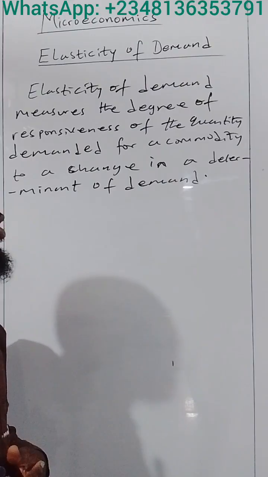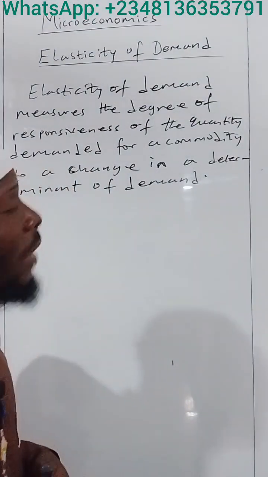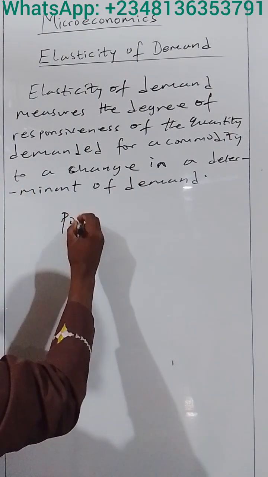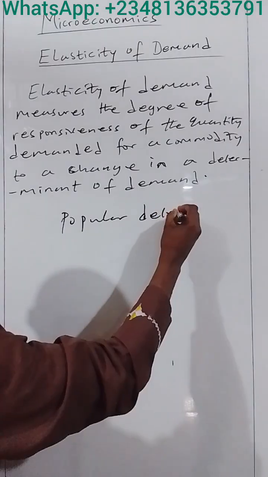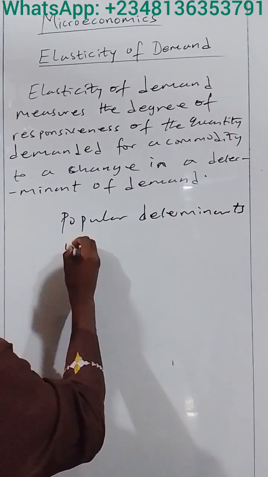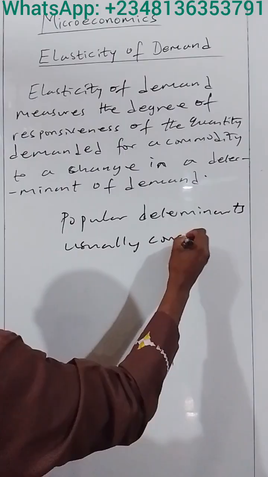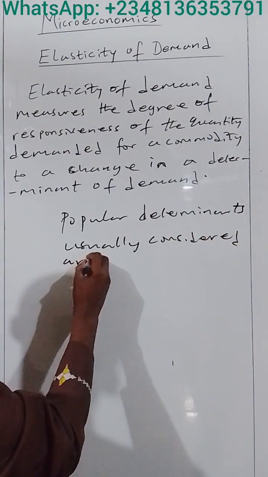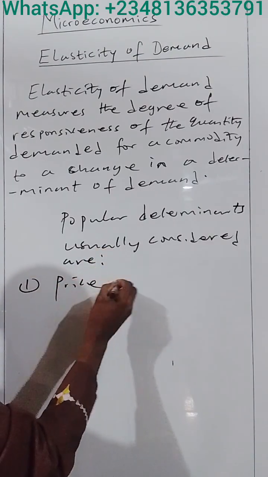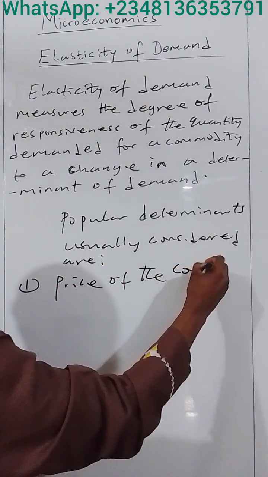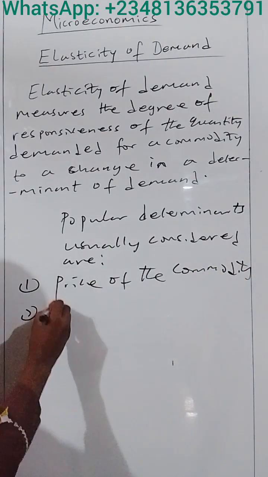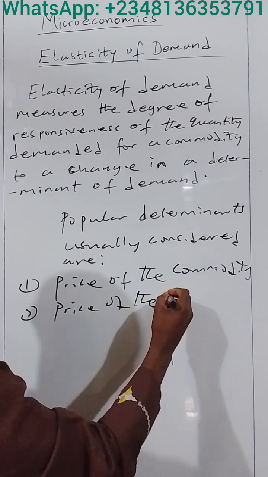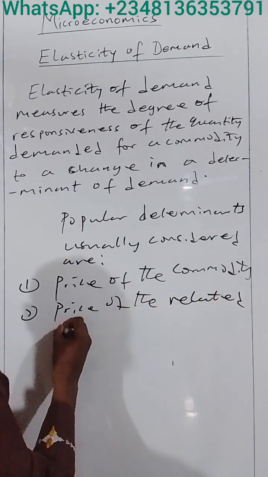But when we are dealing with elasticity of demand, there are three popular determinants we normally consider. One, the price of the commodity itself, that is the commodity in question. Two, the price of the other, related commodity.